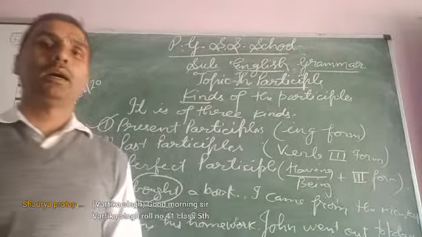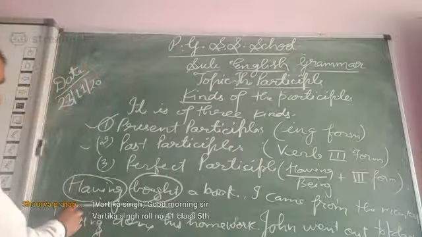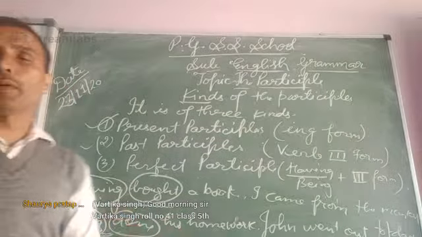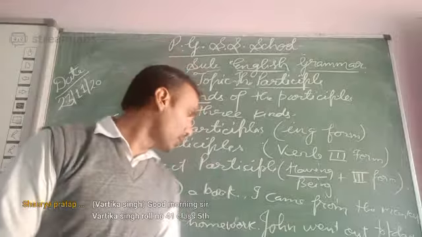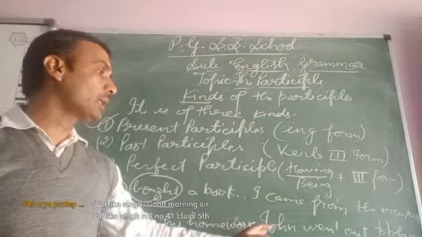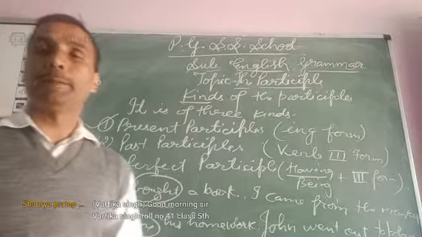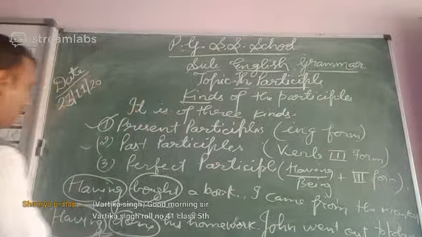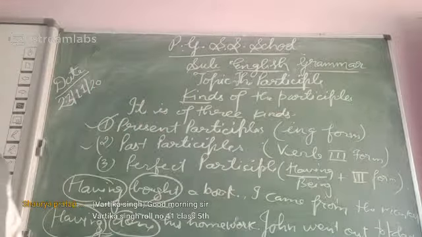So here, once again you can see that after having, the third form of the verb has come. So after that, his homework, John went out to play. Clear? So these two words are perfect participle.